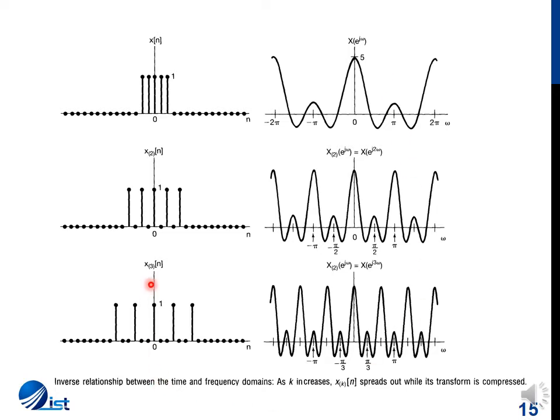Similarly, if we expand the function by a factor of 3, then the Fourier transform is a further squeezed version of the original function X of e^(j omega), squeezed by a factor of 3. So the concept is the same. Expansion in time domain is a compression in the frequency domain or frequency content of the signal.